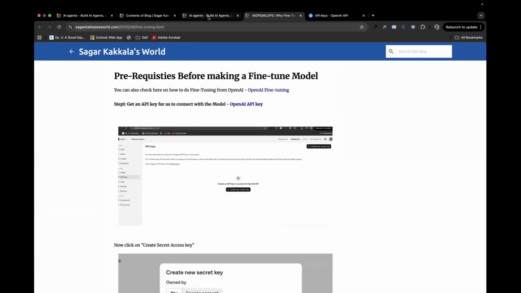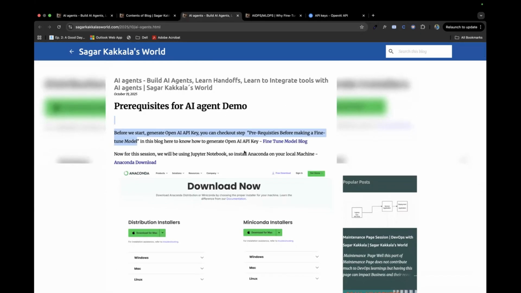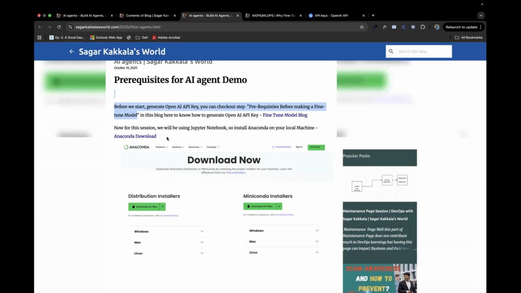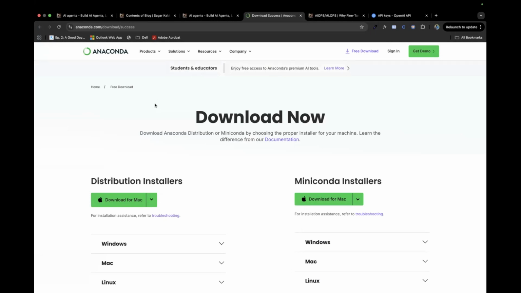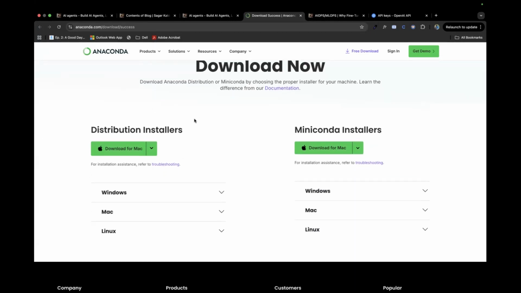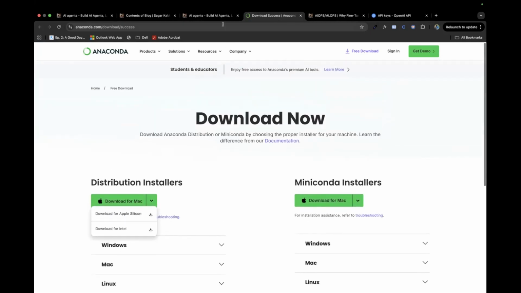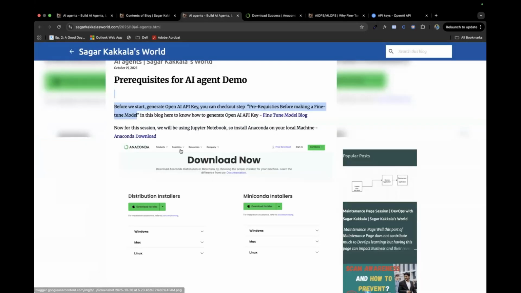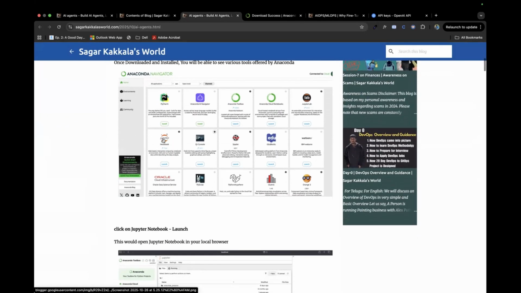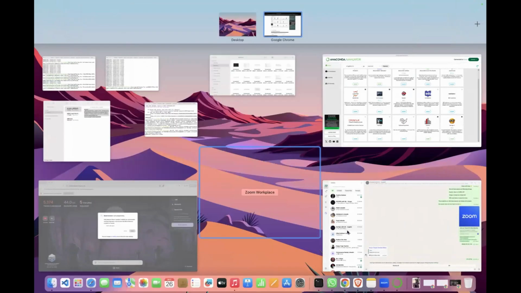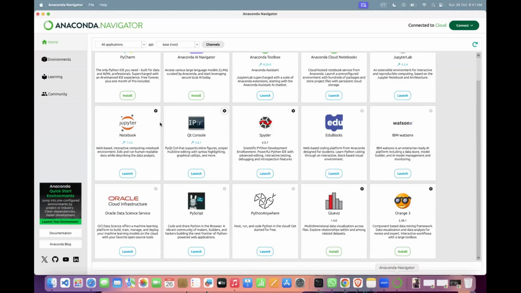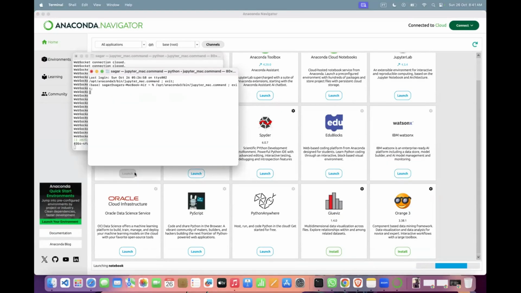So that's how you generate your OpenAI API key. Once it is done, for this demo especially, we'll be using Jupyter Notebook inside our local, and for that we'll be downloading Anaconda. If you're into Python, you might be aware of Anaconda. Since mine is Mac, I downloaded it for Mac; you could download it for Windows or whatever you need. Once Anaconda is downloaded, we'll have Jupyter Notebook, and from here we'll start the demo itself. Let's launch Jupyter Notebook.